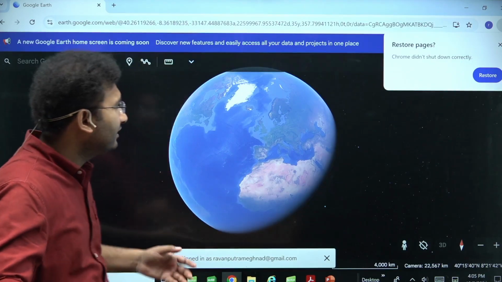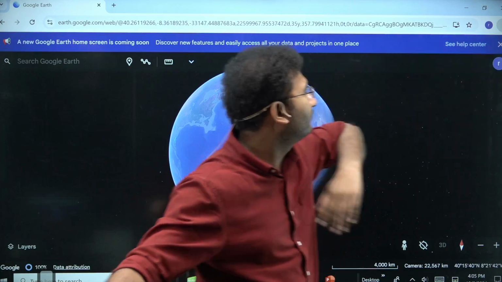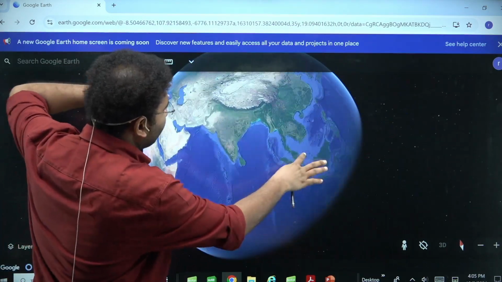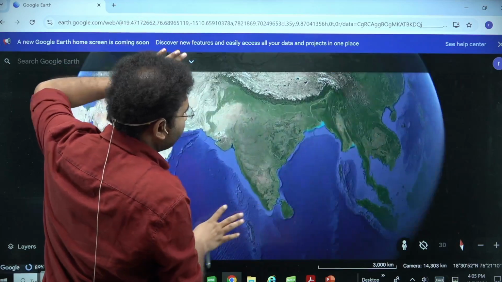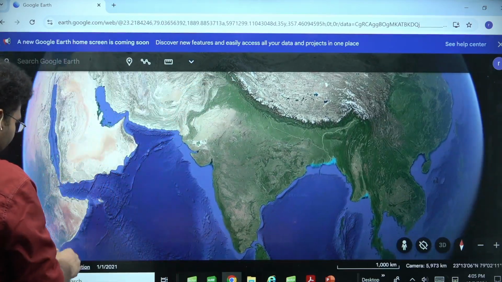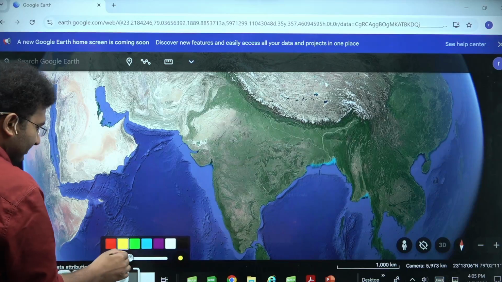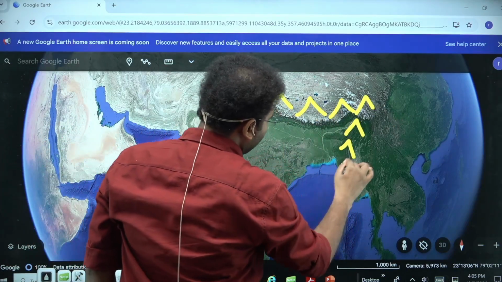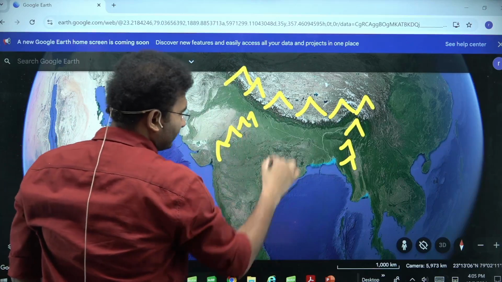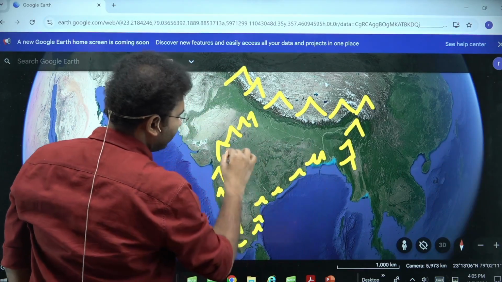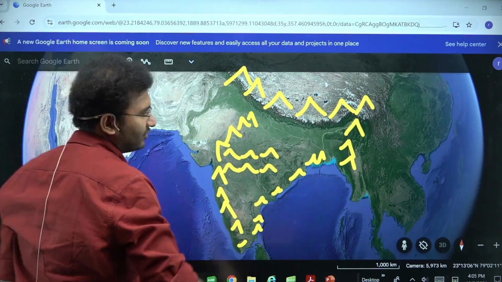So how is that planning you are going to do? For example, if you have a mountainous area and if you have a desert area, there are 2 or 3 plans that are there here. Let me tell you. One, the planning for the hill area. The planning for the hill area is done like this. These are the mountains, and these are also the mountains. These are Western Ghats, these are Eastern Ghats, right? And these are Vindhyas, and these are Satpuras.